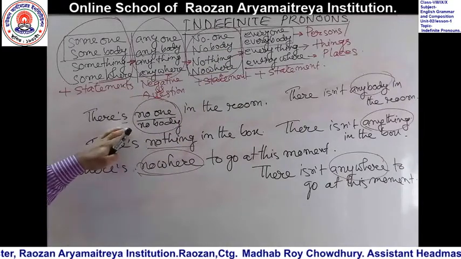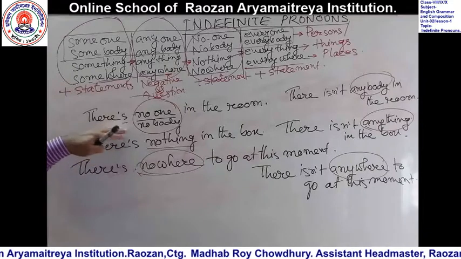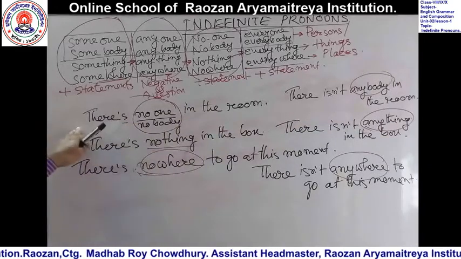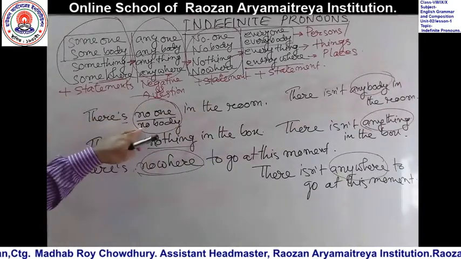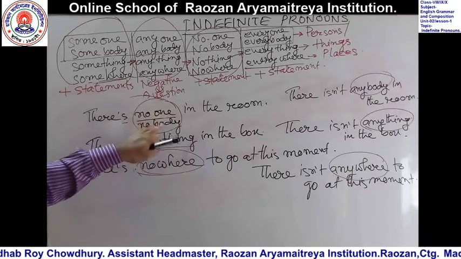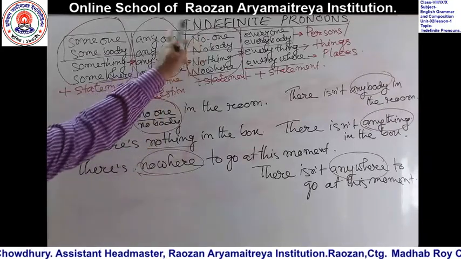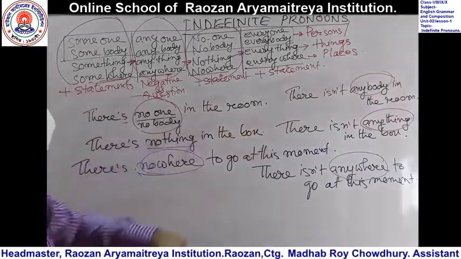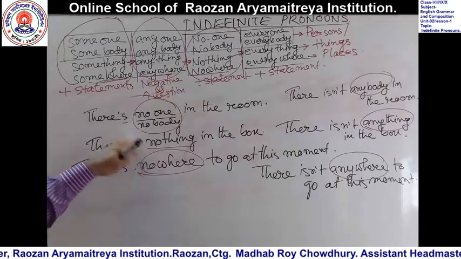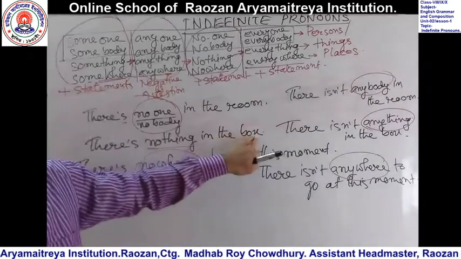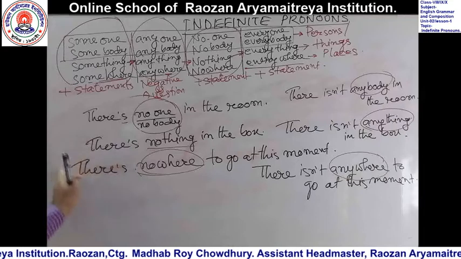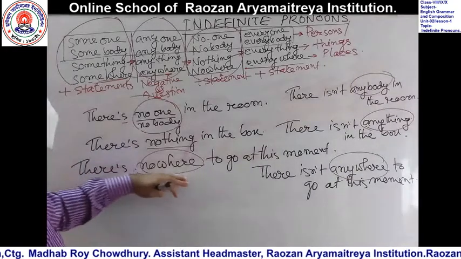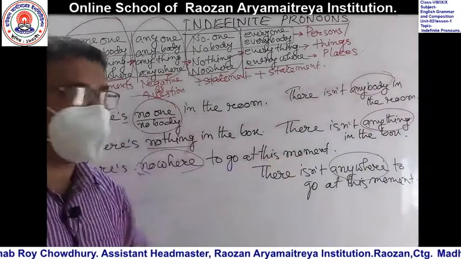So if I tell you to make it interrogative, then what will you do? There is no one in the room. Is there anyone in the room? This will be a question mark or interrogative sentence. Isn't there anything in the box? Is there anywhere to go at this moment?